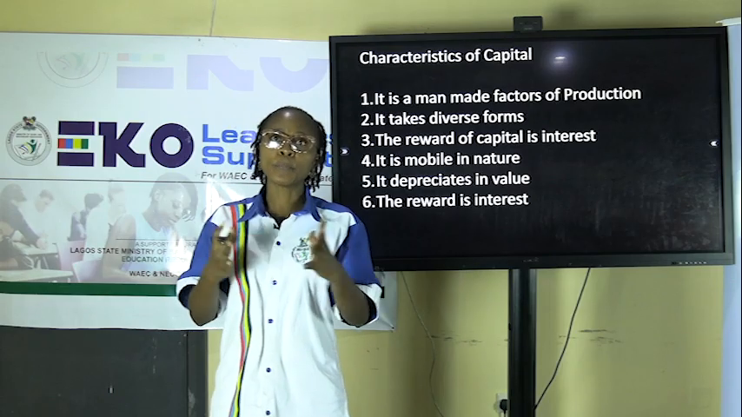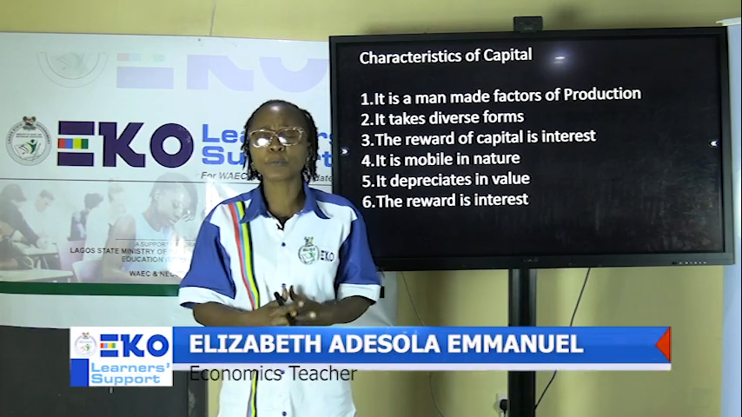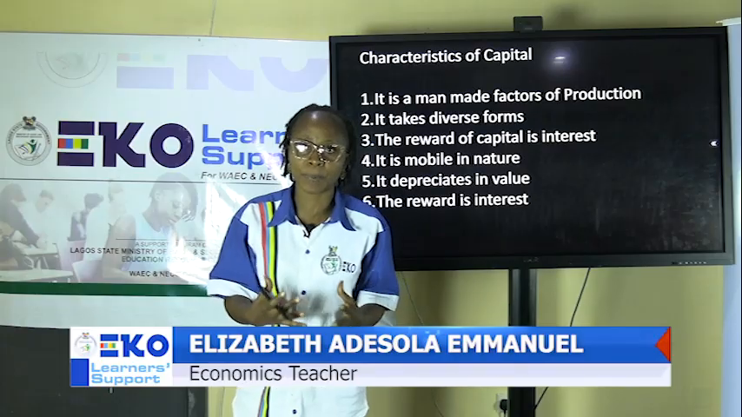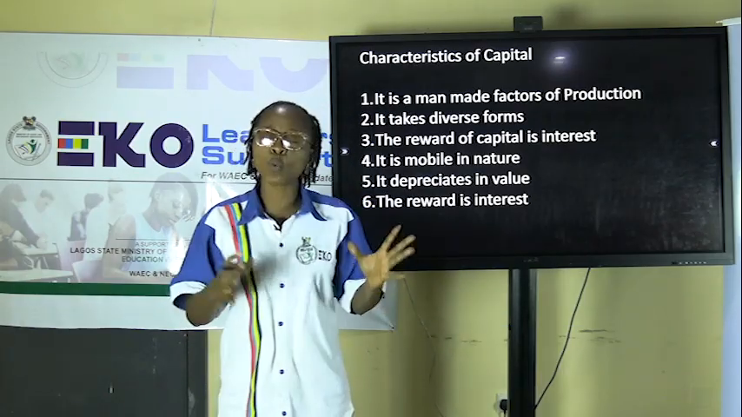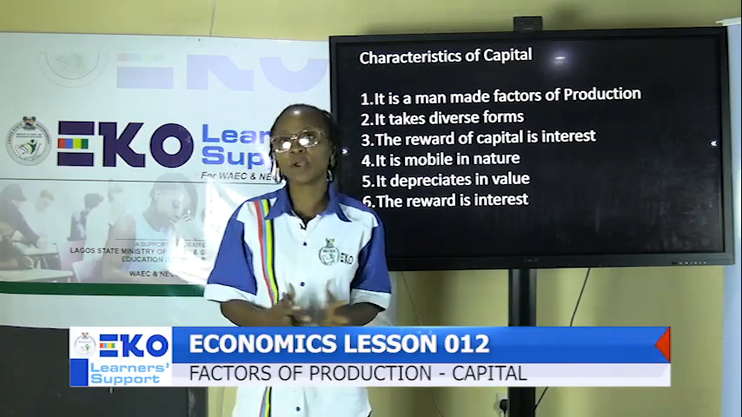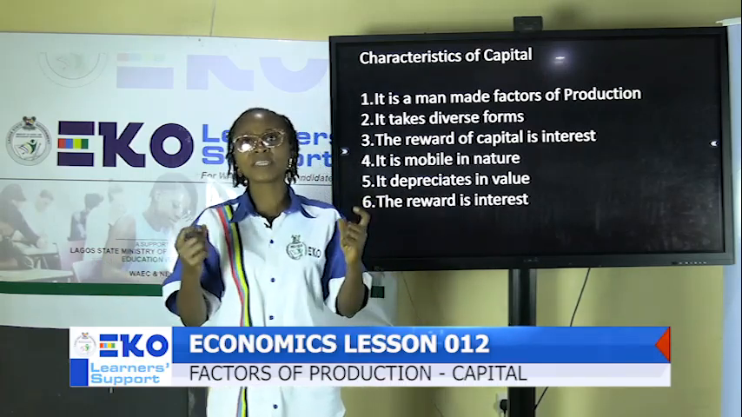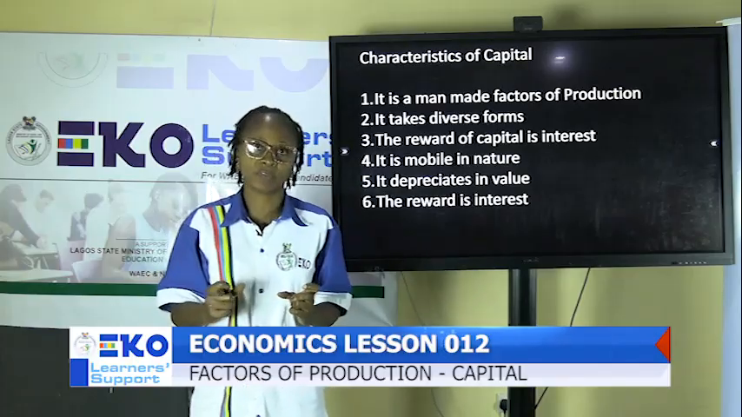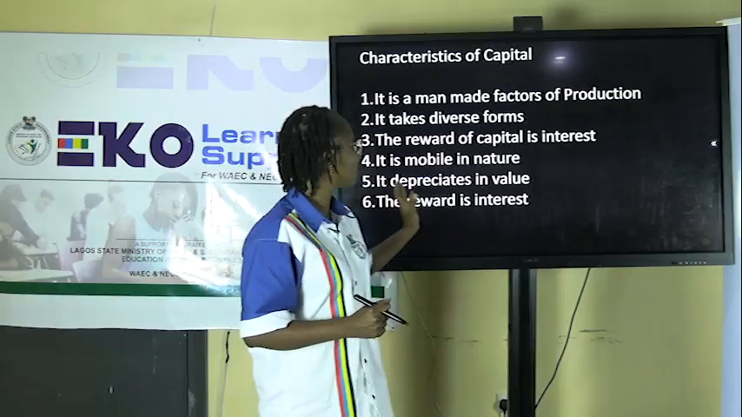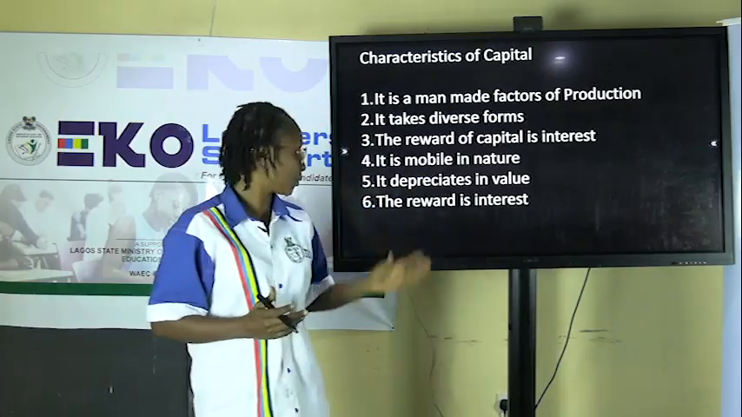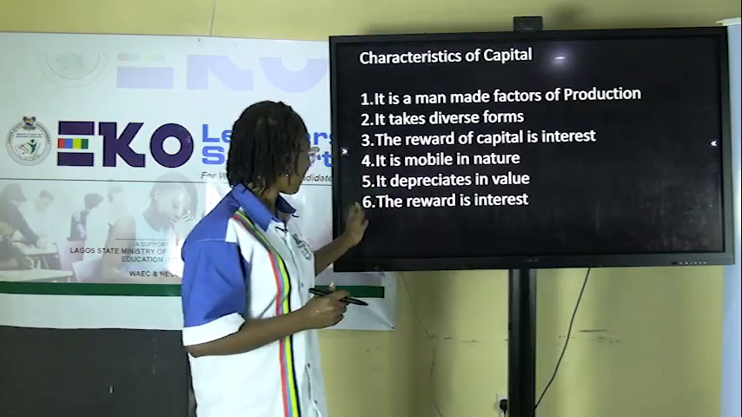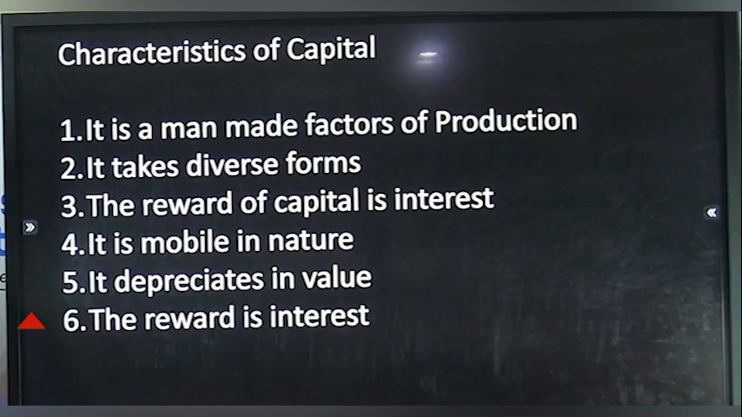For example, when you buy a generator and use it for production, when you first get that generator, it will work very fine, perfectly. After a very long period of time, let's say one year or two years, you discover that the capacity or the strength of that generator will be reduced. That is what we mean by it depreciates in value, or we can also refer to that as wear and tear.